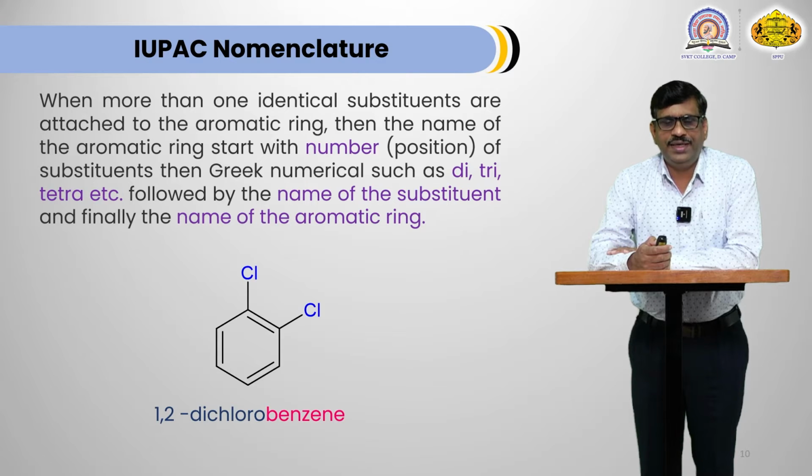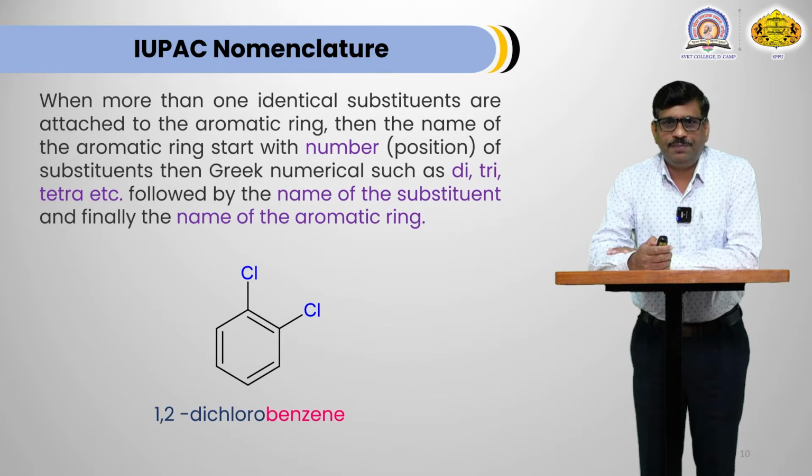When more than one identical substituents are attached to aromatic ring, then the name of aromatic ring starts with the number. In this case, 2 chlorine atoms are there, that's why we have to assign number 1 to the carbon to which chlorine is attached, and number 2 is the another carbon to which another chlorine is attached. That's why 1, 2. These are the position at which the 2 chlorine atoms are attached.